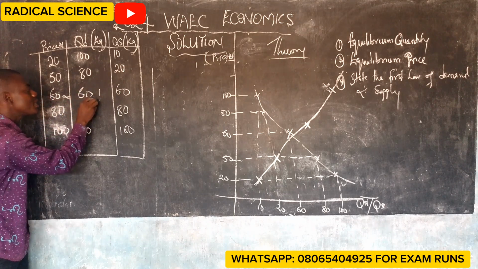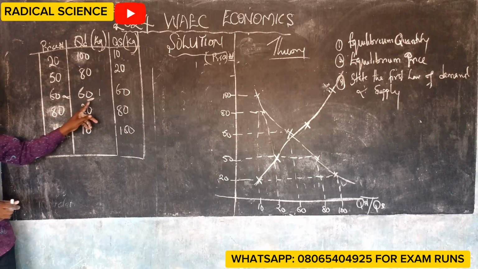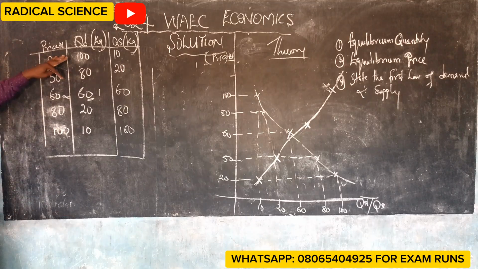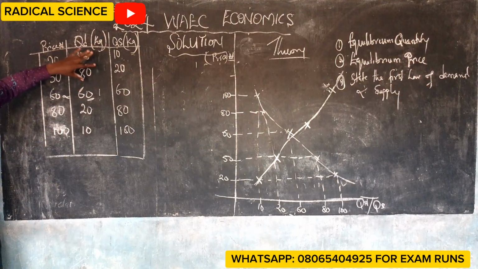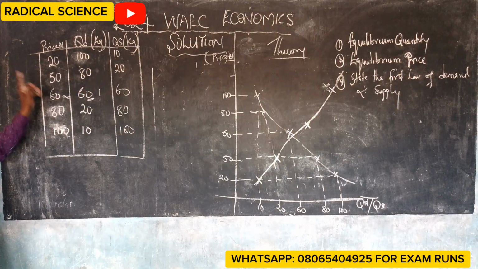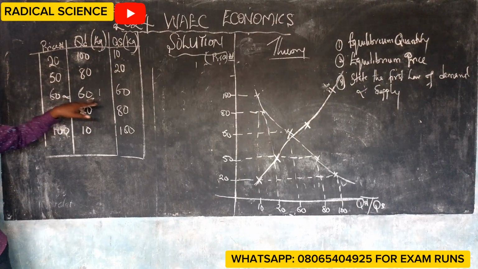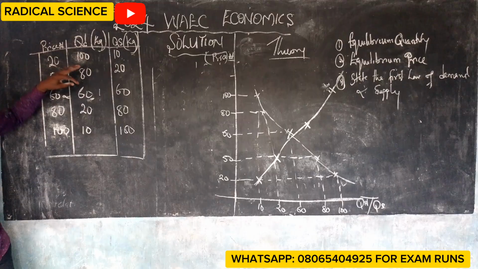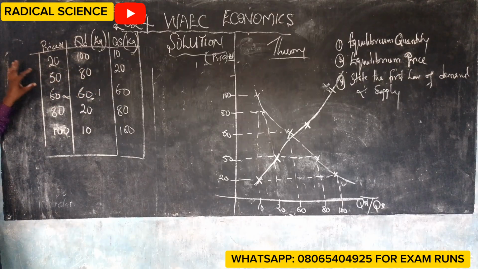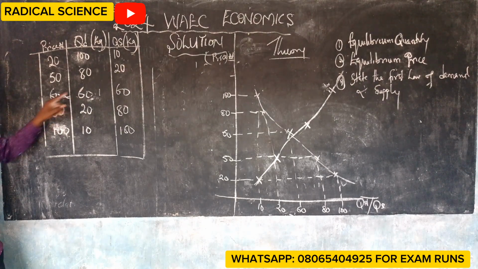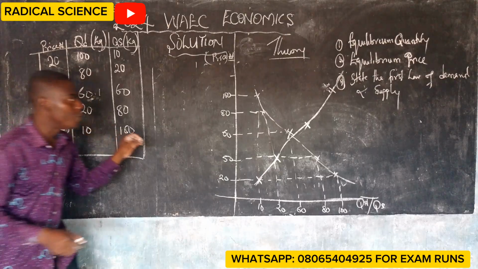Therefore, this 60 kg is called the equilibrium quantity because it's the particular quantity that equates the price. Equilibrium came from the word equal. They are equal.